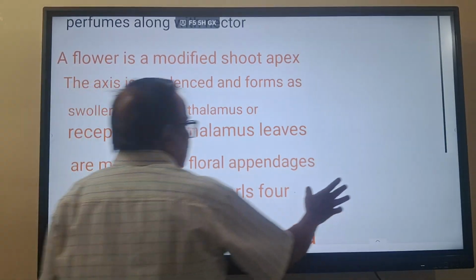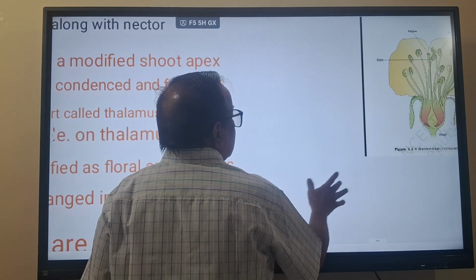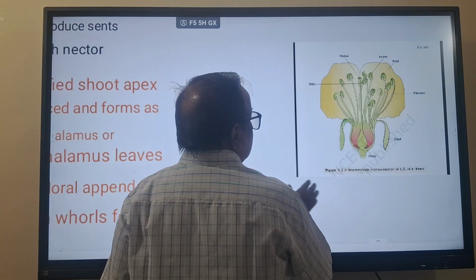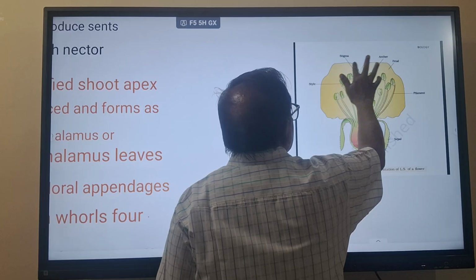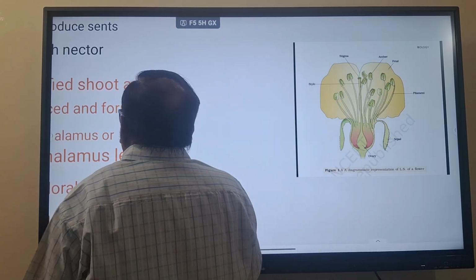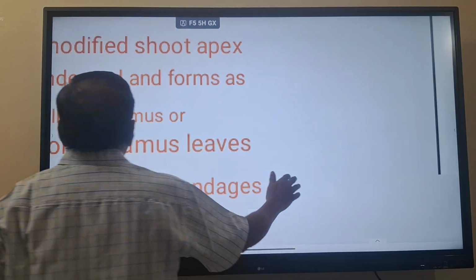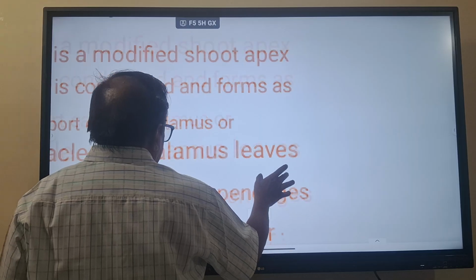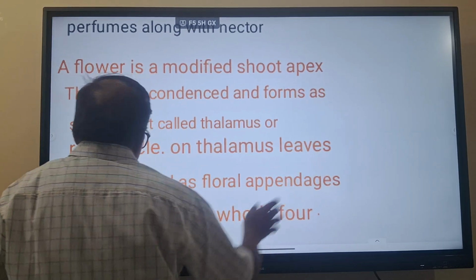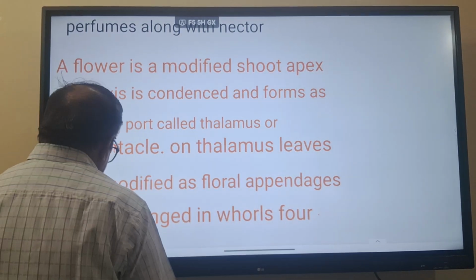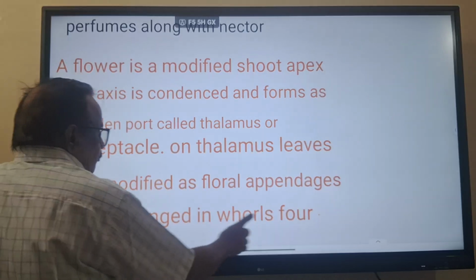On this one, leaves are modified as floral appendages, and arranged in 4 whorls.